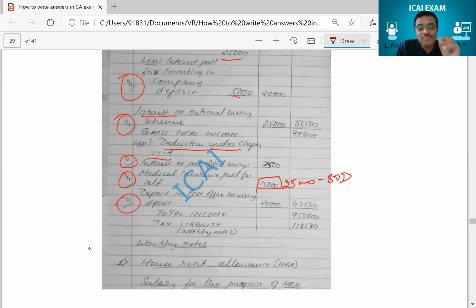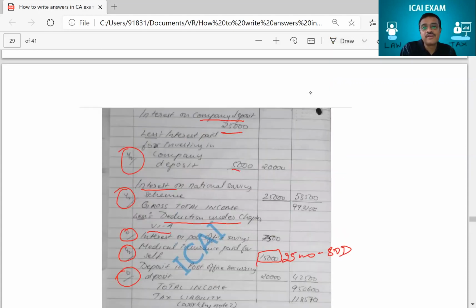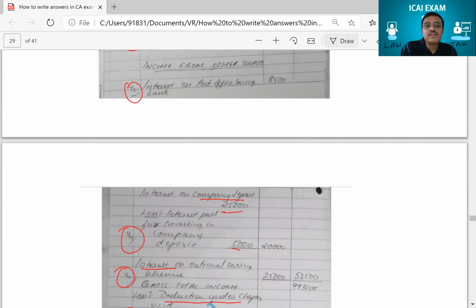In spite of making so many mistakes, actually there are a lot of mistakes in this answer. I'll tell you here only if you want. Here, interest on post office savings bank account, he should have given exemption under section 10(15), 3,500 rupees. 3,500 rupees exemption is there. This fellow did not bother. So 8,500 minus 3,500 difference, 5,000 only should be taxable here. He has not given all this. So if he had done all that, he would have got another half mark for doing the correct calculations.